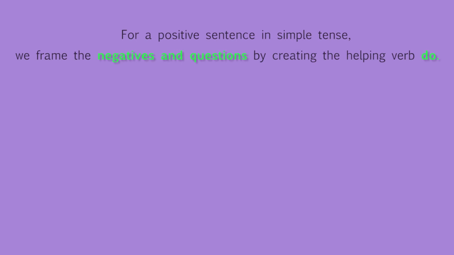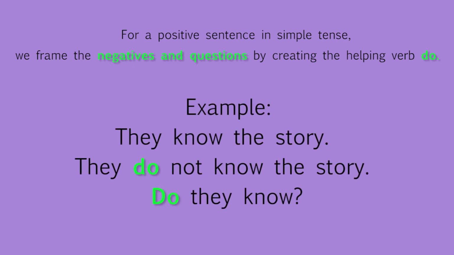For a positive sentence in simple tense, we frame the negatives and questions by using the helping verb do. Example, they know the story. They do not know the story. Do they know? So here we have used the same verb do in different ways. In the first case, it is the main verb. In the second case, we used it in order to ask a question. And in the third one, in order to make a negative sentence.